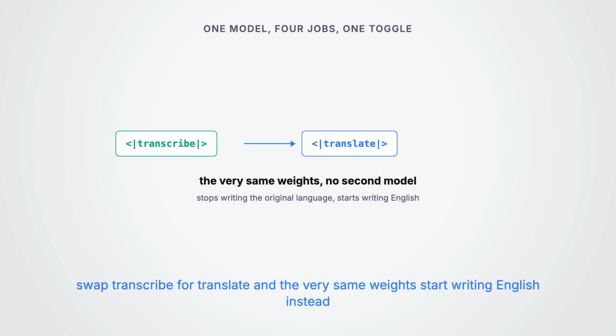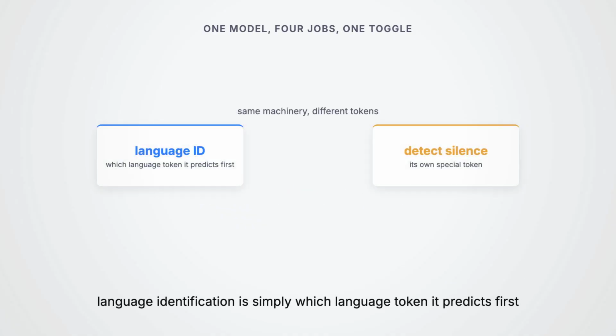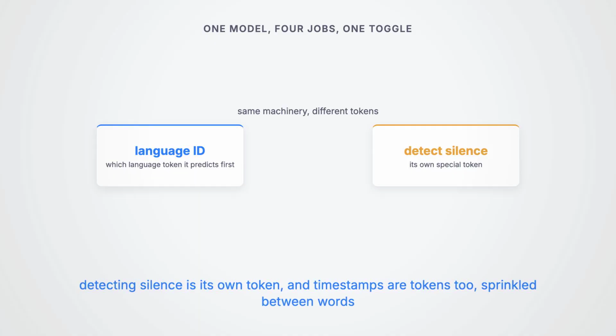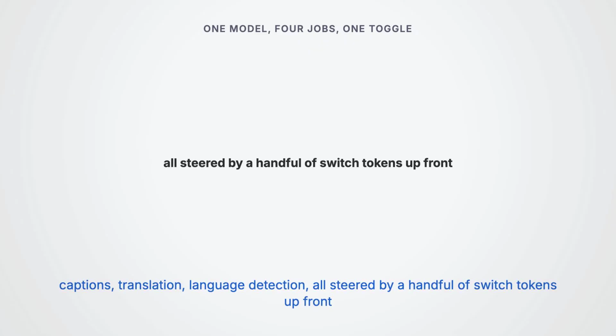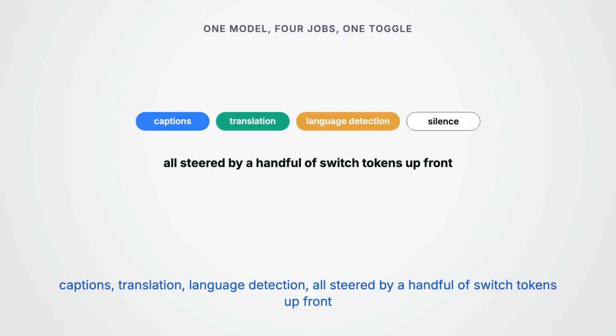Swap transcribe for translate and the very same model will stop writing the original language and start writing English instead. No second model. Language identification is simply which language token it predicts first. Detecting silence is its own token. And those subtitle timestamps are tokens too. The time axis chopped into special markers the decoder sprinkles between the words. Captions, translation, language detection, all steered by a handful of switch tokens up front.